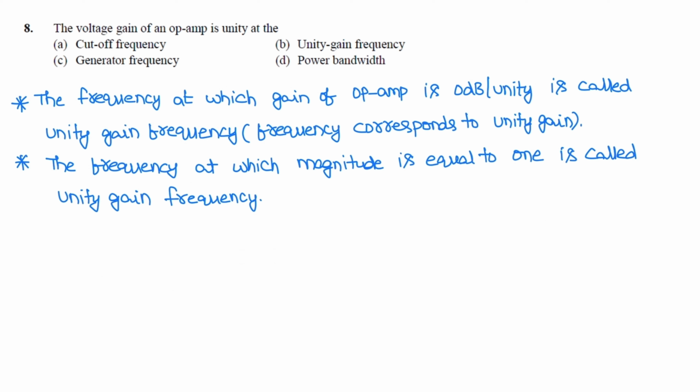Next question. The voltage gain of an op amp is unity at dash frequency, at unity gain frequency. The frequency at which the gain of op amp is 0 dB is called unity gain frequency. The frequency at which magnitude is equal to 1 is called unity gain frequency. Correct option is B.